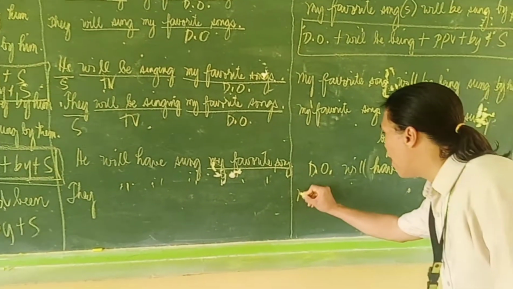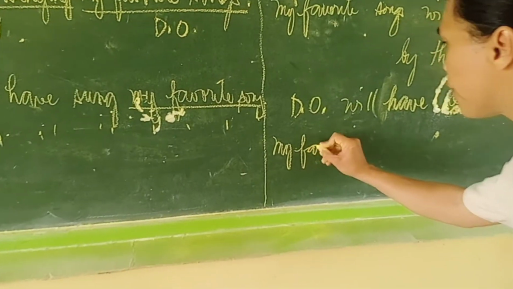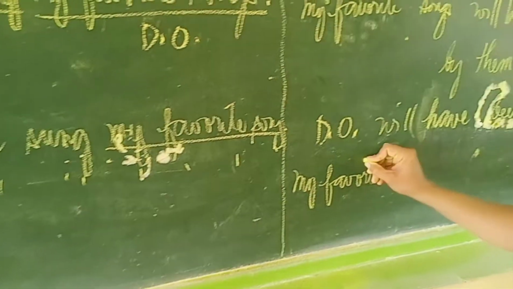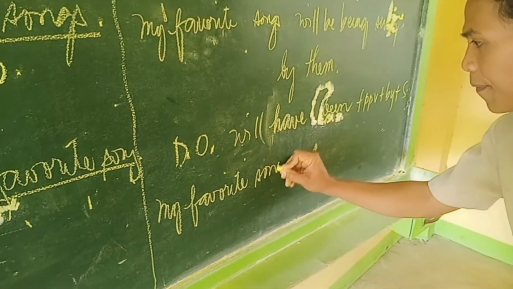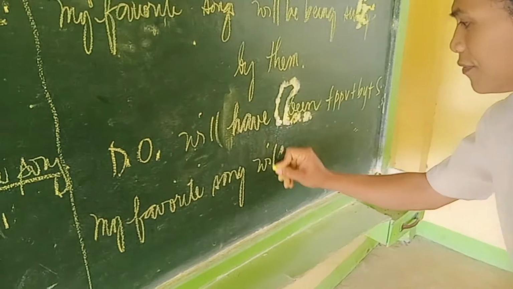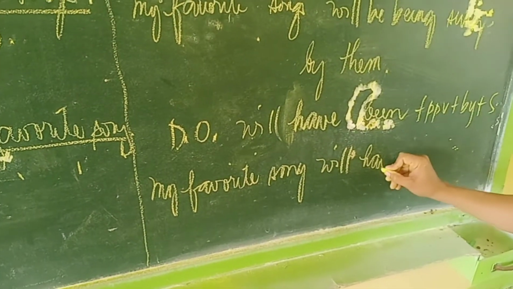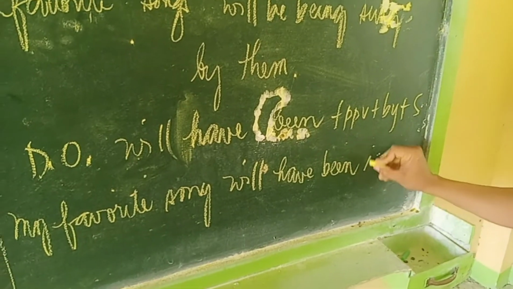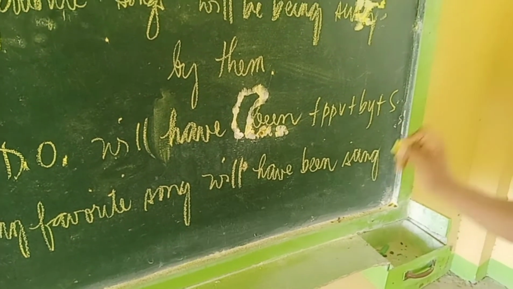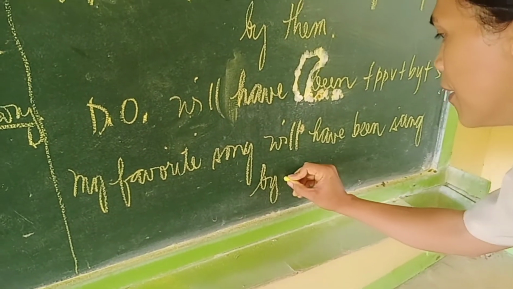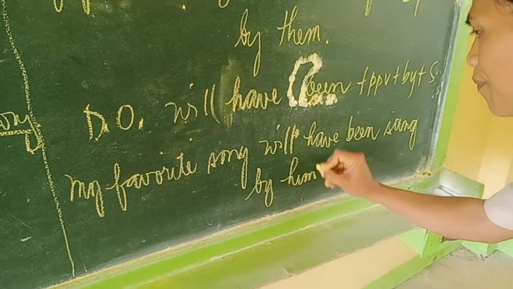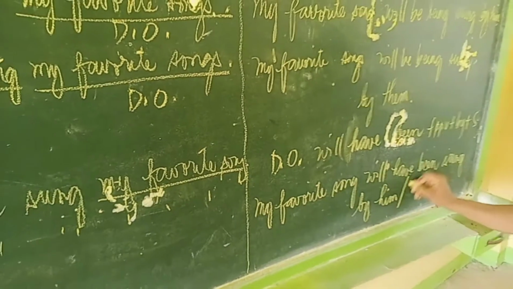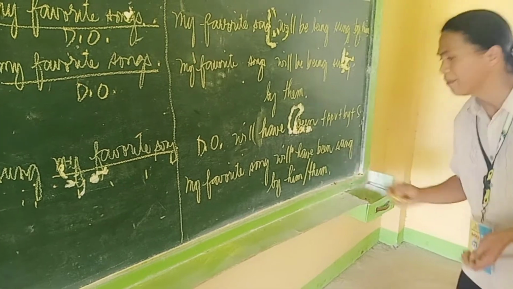So it becomes my favorite song or my favorite songs will have been sung by him. It is he, or by them or they.